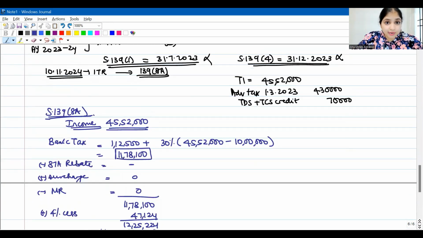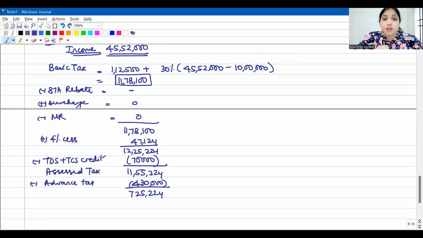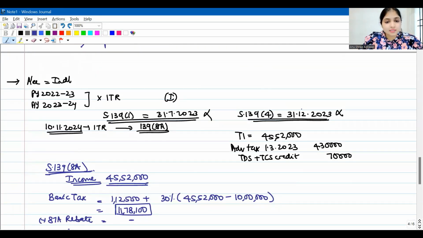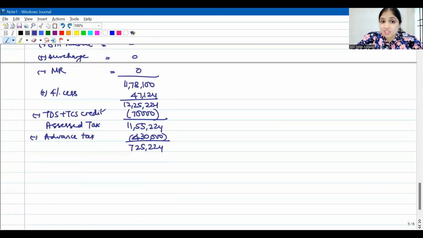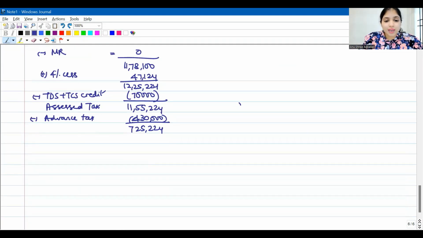Now listen, he's filing his income tax return late, so 234A interest will get attracted. If he has paid lesser advance tax, 234B interest will get attracted. Only one installment he has paid, only on 1st of March 2023. He did not pay quarterly installments, so 234C interest will also get attracted. So all of that I'll have to add over here. As of now, he has to pay 7,25,224, but I will add interest under 234A, 234B and 234C.